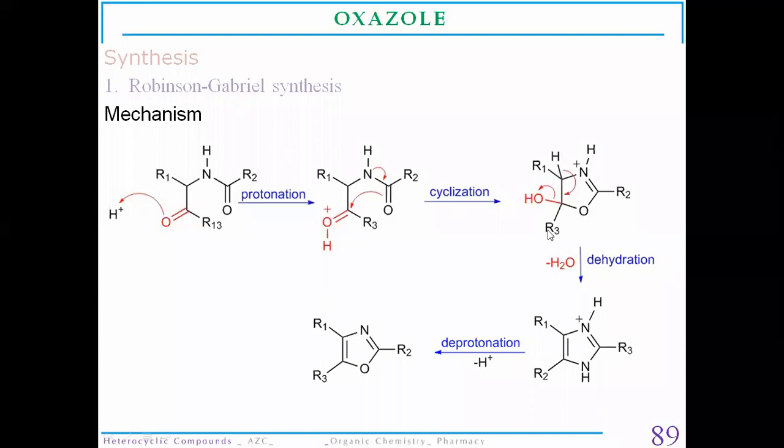So they will form a cyclic ring of substituted oxazole derivative. So this is the Robinson-Gabriel synthesis for the synthesis of substituted oxazole derivatives.